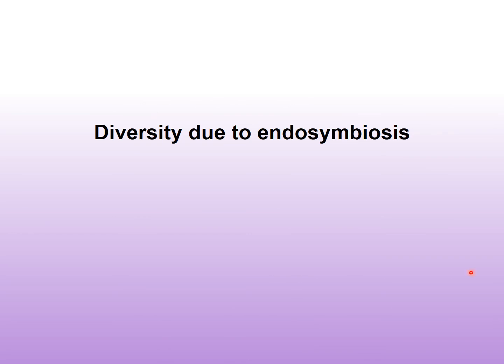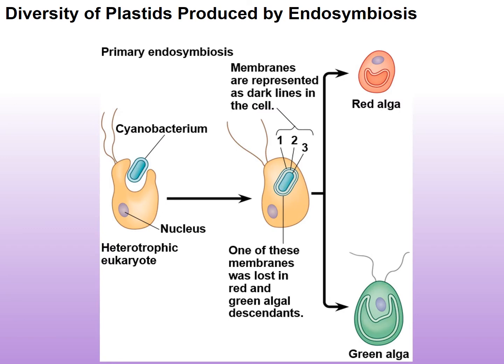Okay, so like I said, much of the diversity of protists comes from endosymbiotic origins. So we're going to talk about endosymbiosis. Primary endosymbiosis resulted in the diverse types of algae, right? So we have the red algae and the green algae.